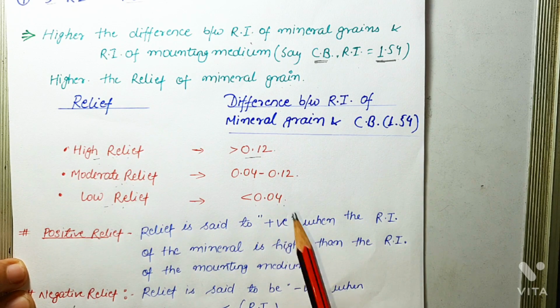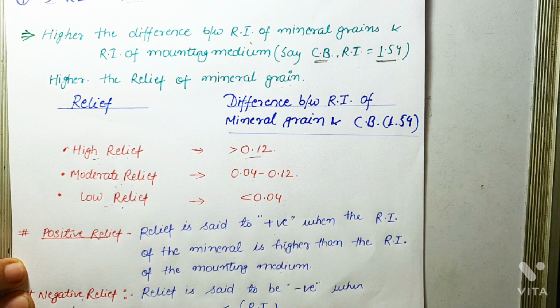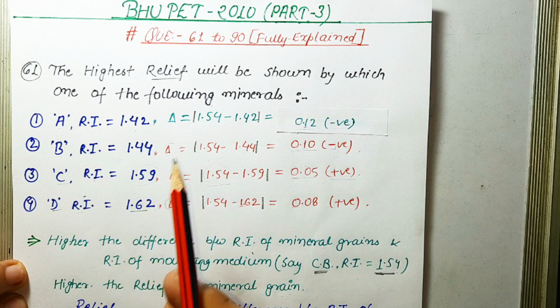Okay, again, positive relief and negative relief. Relief is said to be positive when the refractive index of the mineral grain is higher than the refractive index of the mounting medium, and relief is said to be negative when the refractive index of the mineral grain is less than the refractive index of the mounting medium. So let us consider this question in which we have to tell which mineral has